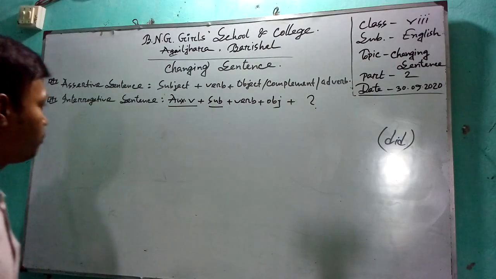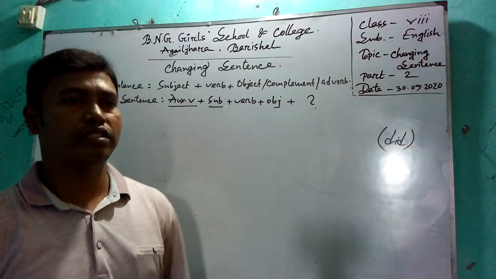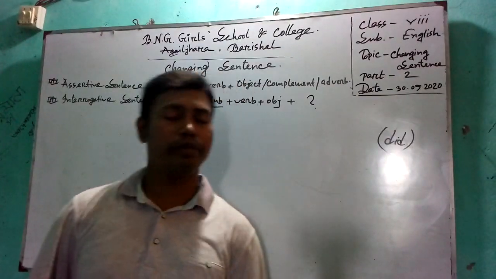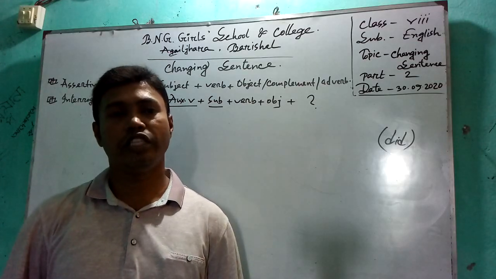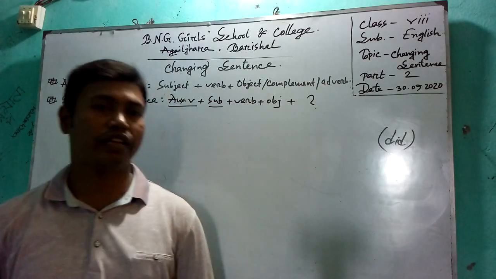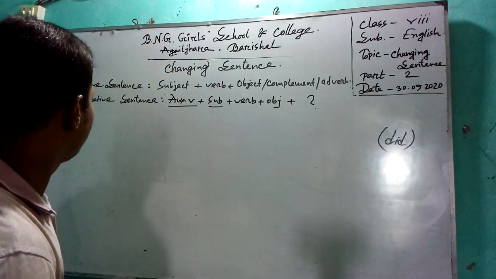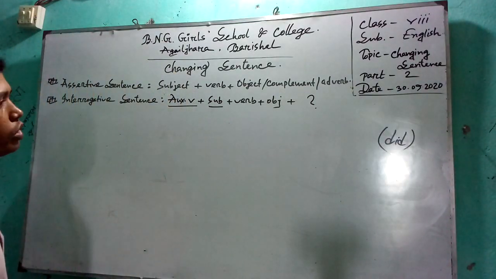My dear students, when a sentence begins with everybody, nobody, none, you have to follow other rules. Now I am giving some examples.